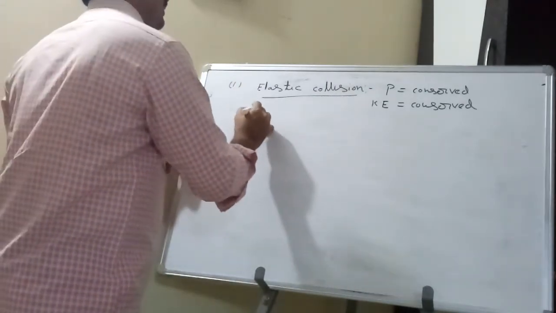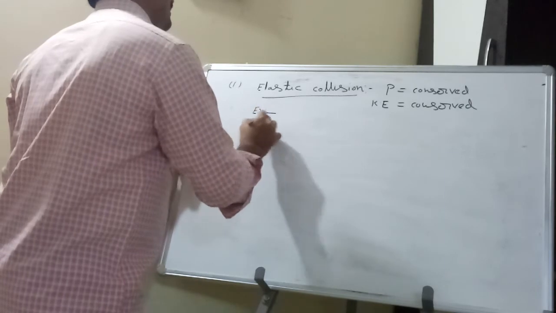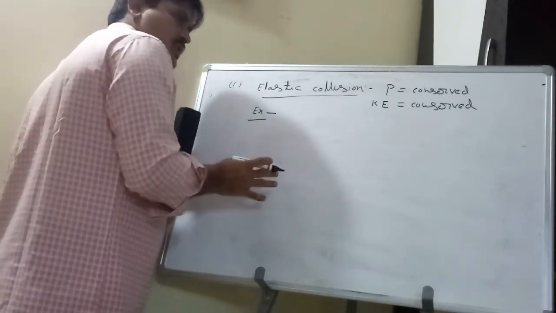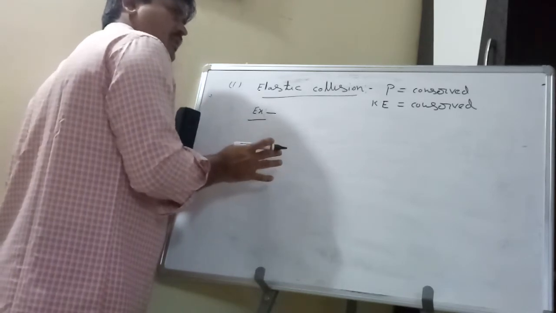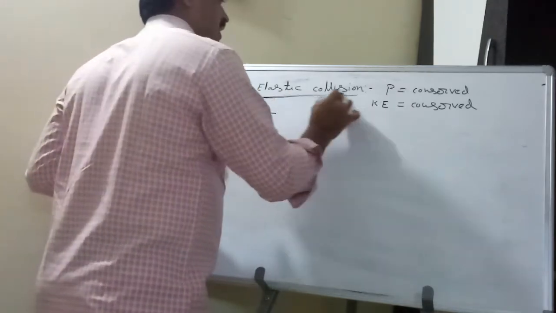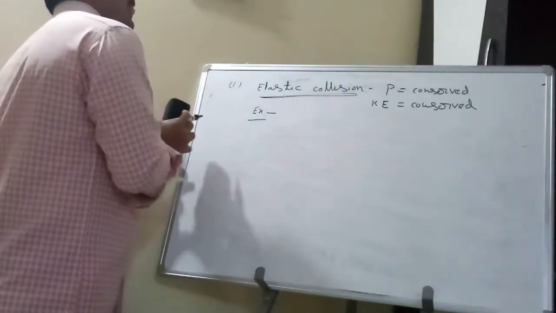Examples are collision between small particles, collision between billiard balls, and collision between an alpha particle and a nucleus. These are examples of elastic collision.